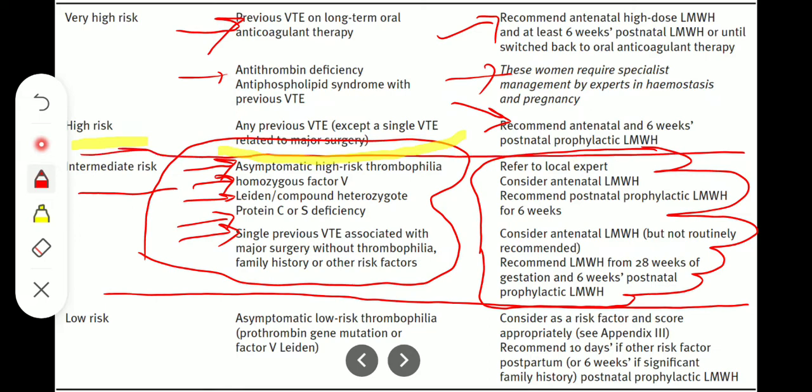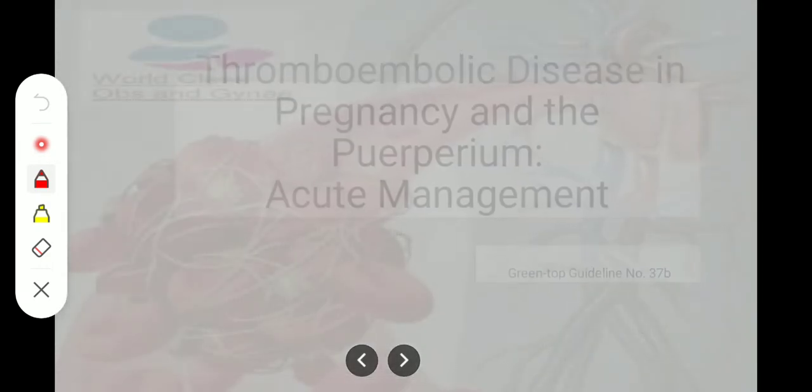Low risk are asymptomatic, low risk thrombophilia, prothrombin gene mutation or factor V Leiden. We consider as a risk factor and score appropriately. Recommend 10 days if other risk factors postpartum, or 6 weeks if significant family history, or postnatal prophylactic low molecular weight heparin. Now, thromboembolic disease in pregnancy and puerperium, acute management.